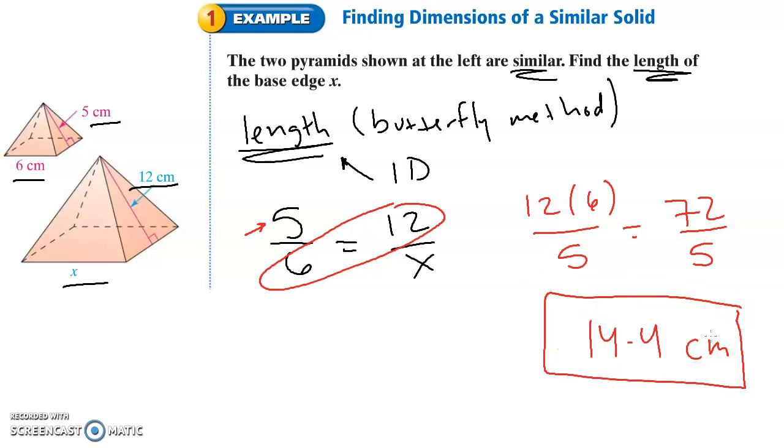If we were trying to find an area, the process would be a little bit different, but we still use butterfly method. The process would be different and the units would be different. Same thing with volume. The units would also be different.